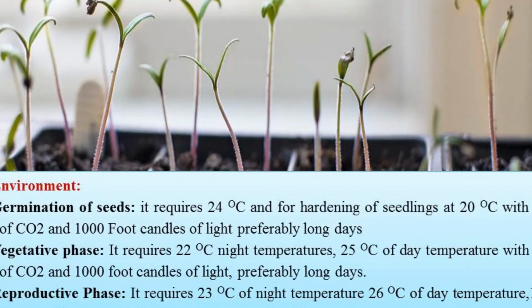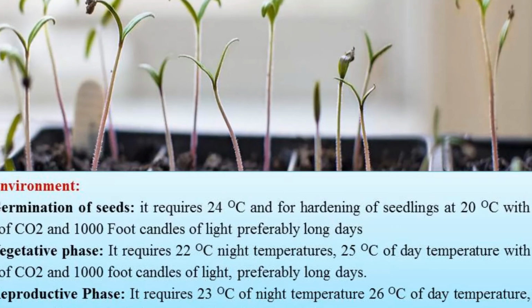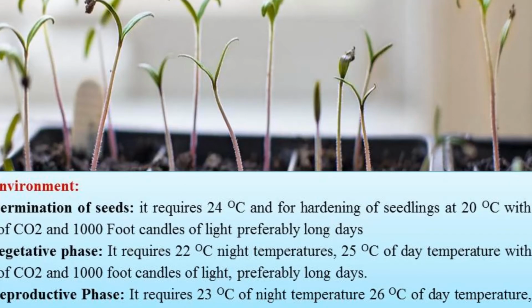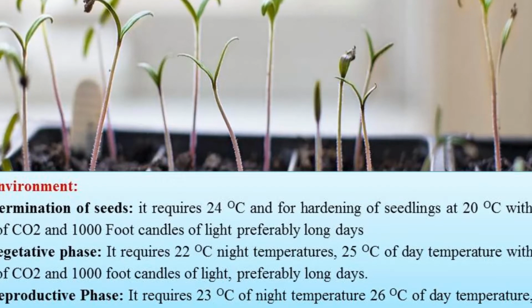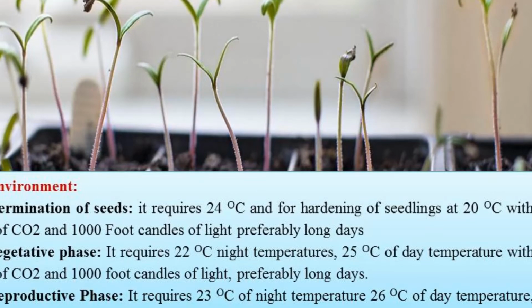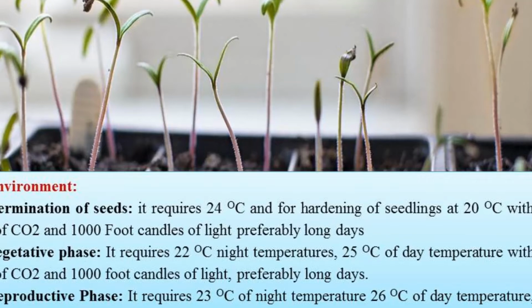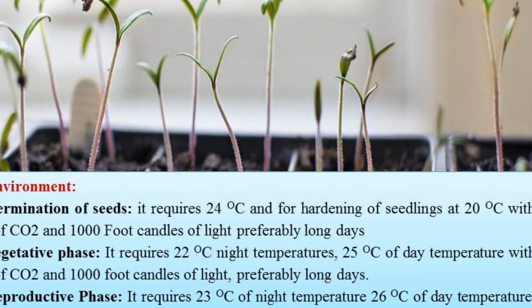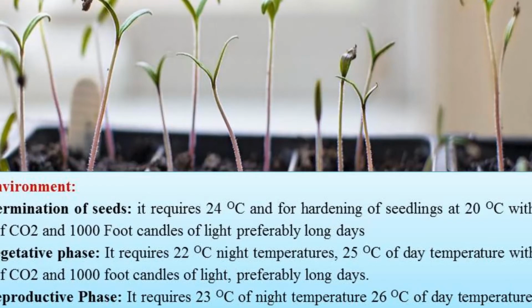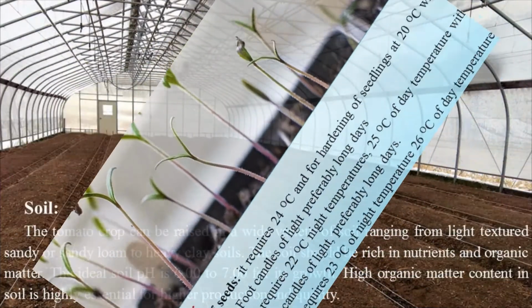But in low temperatures, that means if temperature goes below 15 degrees Celsius, the harvesting is reduced, it delays the ripening process, and the tomato fruits lose their flavor. These are the requirements of tomato for favorable growth and quality yield.